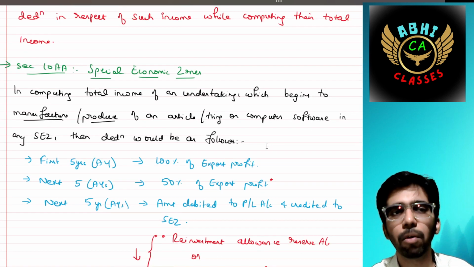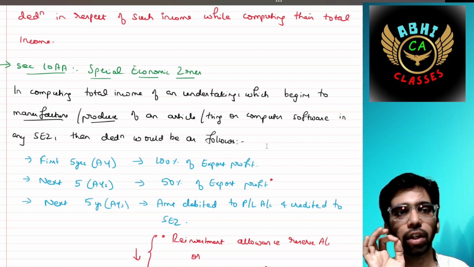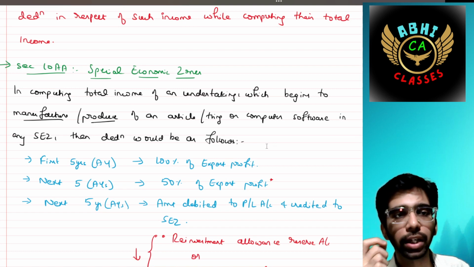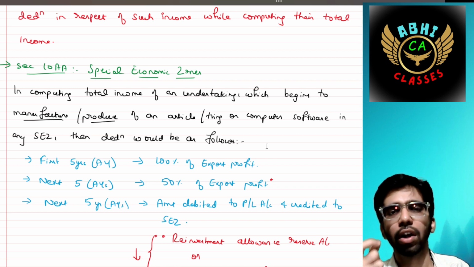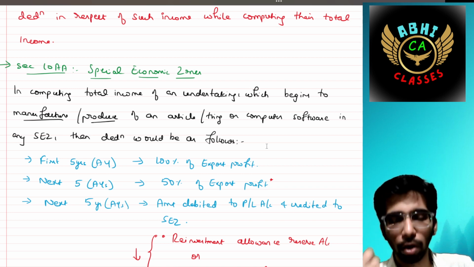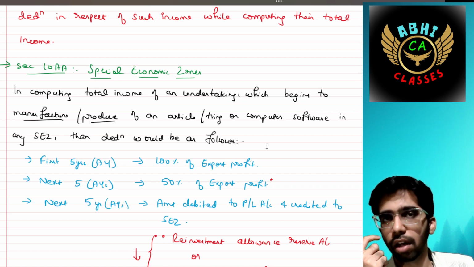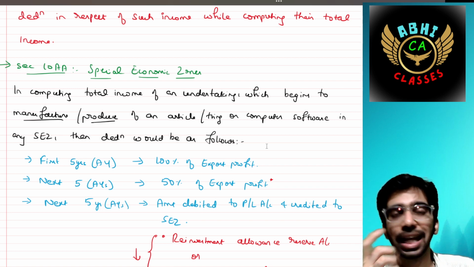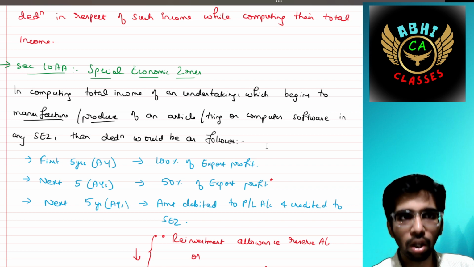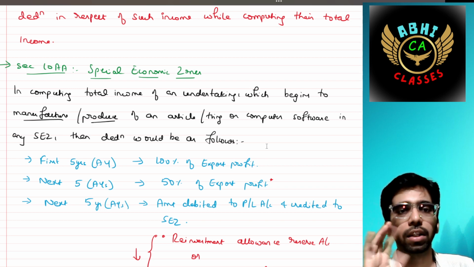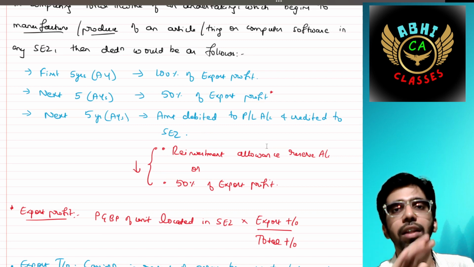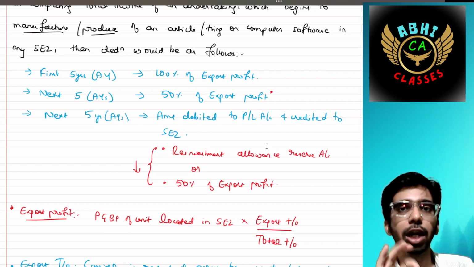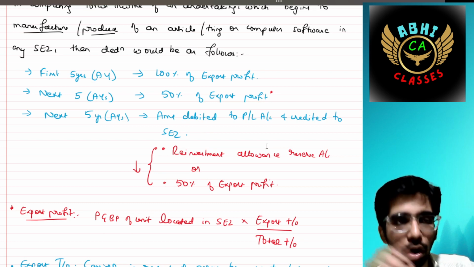Next is section 10AA. This is very important: special economic zone. If in computing the total income of an undertaking which begins to manufacture or produce an article or thing or computer software in any SEZ, that is, if you have a business of manufacturing or production of anything or computer software in a special economic zone notified by the central government, then deductions would be as follows. For the first 5 assessment years, you will get 100% deduction of your export profit.